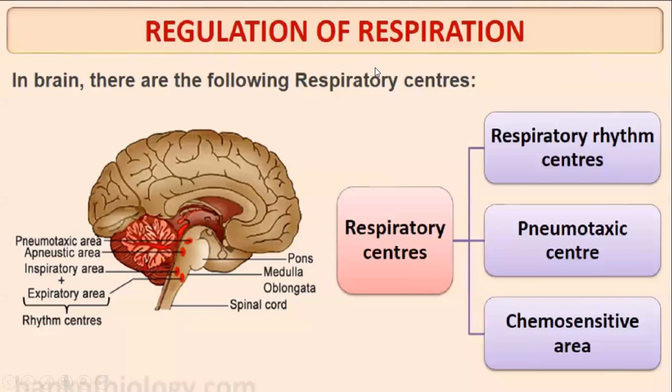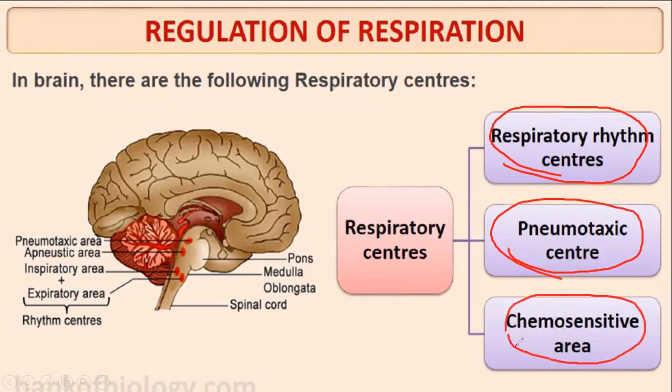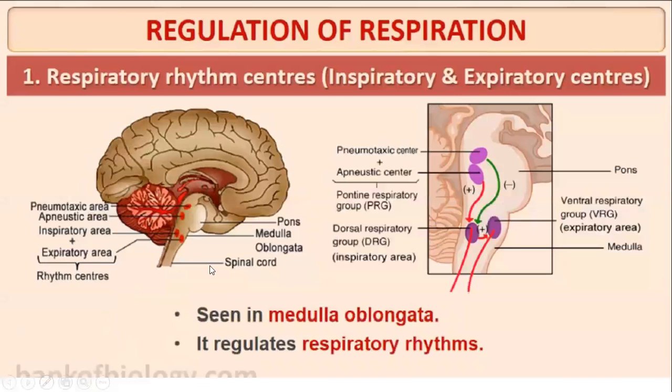Okay, so let's start. In the brain, there are the following respiratory centers: the respiratory rhythm center, the pneumotaxic center, and the chemosensitive area. So three respiratory centers are present in the brain. We'll discuss each one in detail. First is the respiratory rhythm center.